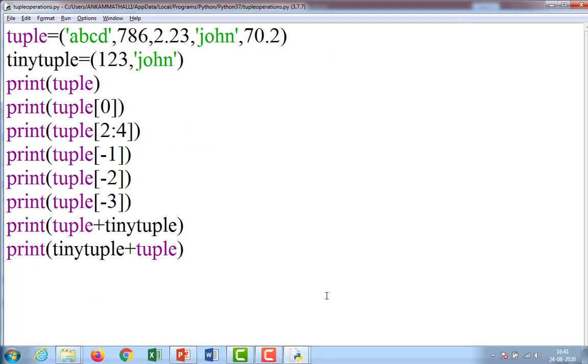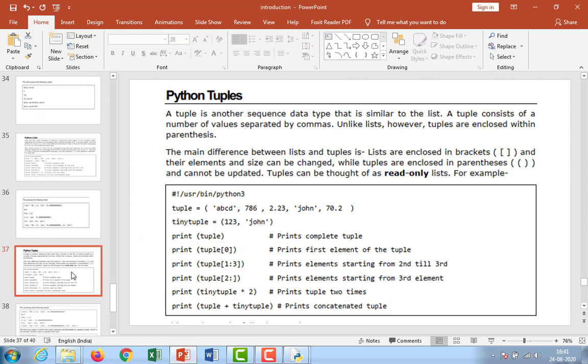The main difference between tuple and list, observe here. Read only. Tuples can be thought of as read only. Observe this.